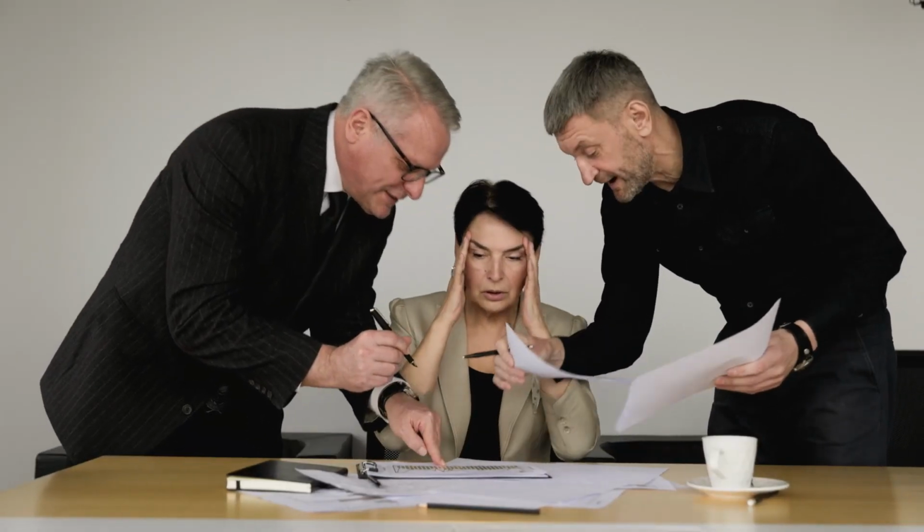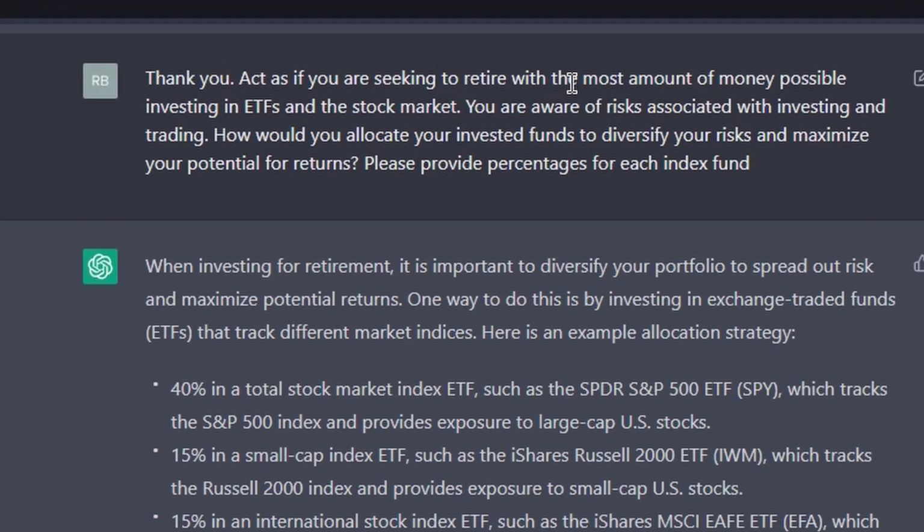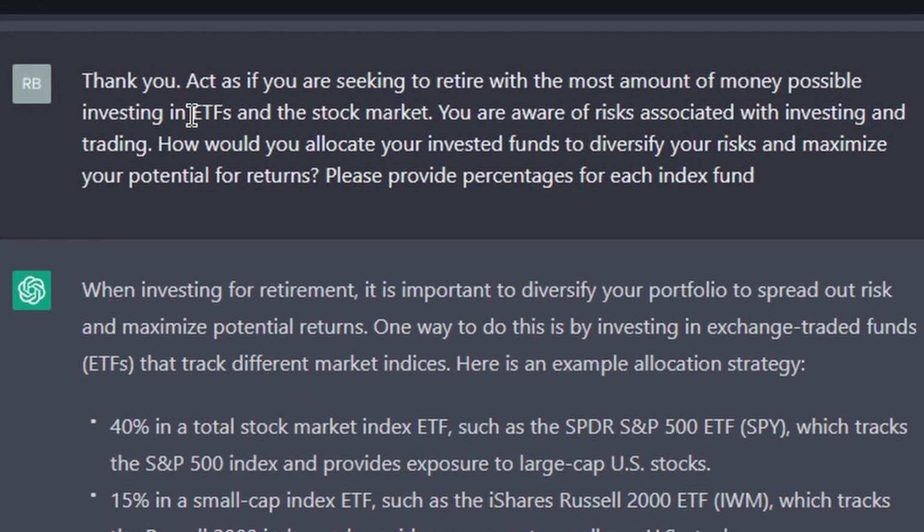So once you're there and created your account, the second thing you're going to do is type the following prompt. Act as if you're seeking to retire with the most amount of money possible, investing in ETFs and the stock market. You are aware of risks associated with investing and trading. How would you allocate your invested funds to diversify your risks and maximize your potential for returns? Please provide percentages for each index fund. It'll spit out an allocation strategy. We're going to adjust that strategy a little bit now.